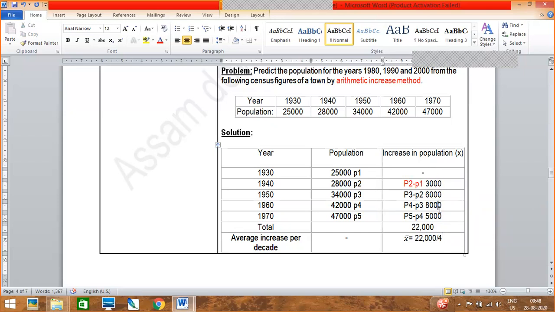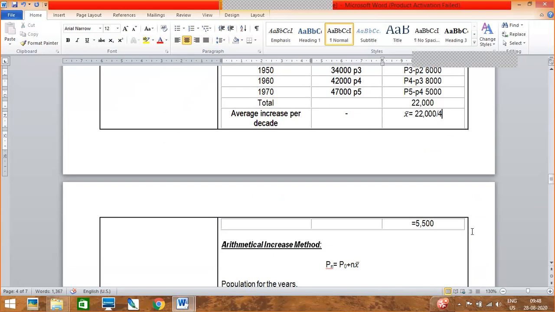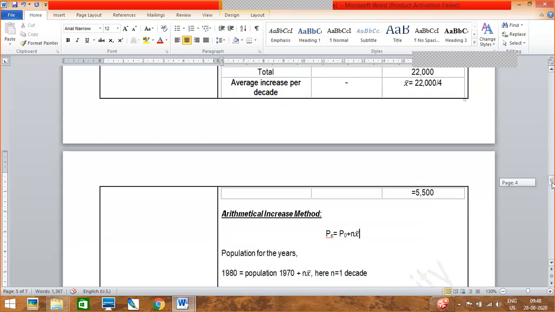You can also write it like this. If you consider this as P1, this as P2, this as P3, this as P4, this as P5, then what is done here is P2 minus P1.